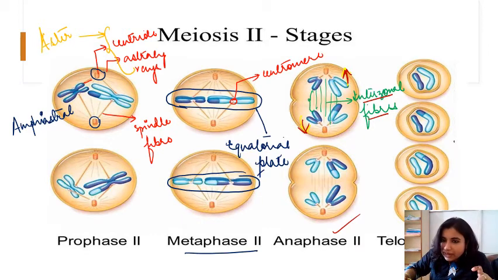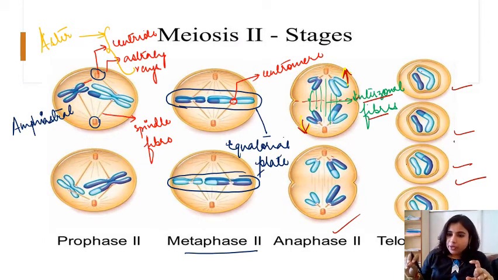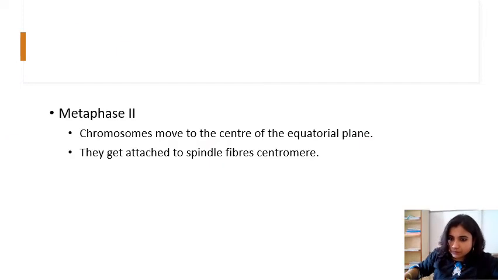The cell will divide into individual cells. These two divide, and cytokinesis takes place: this two here, this two second, this third, this fourth. So this is meiosis 2. Each phase of meiosis 2 I have explained in the diagram. We will now see it in the slides.